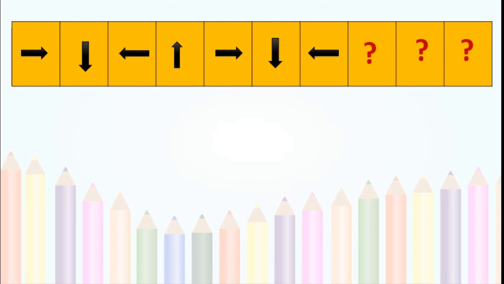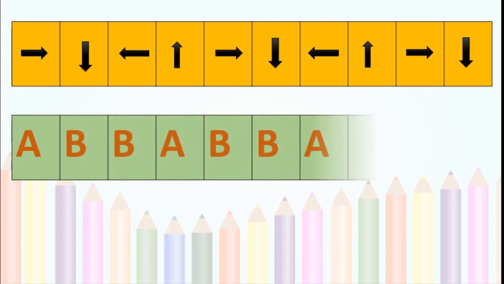See, left, down, right, up. Now here in the last it is left. So what should come here? Up, isn't it? Right, down. Got it, students? You have to continue that sequence.